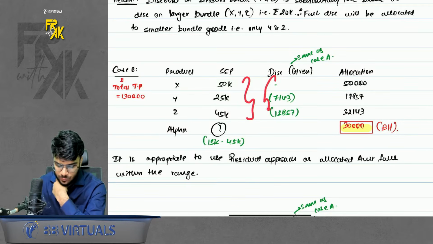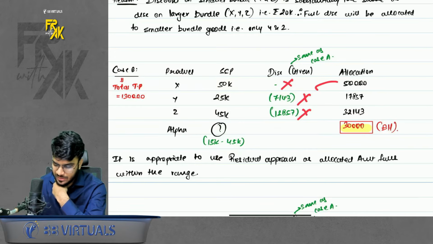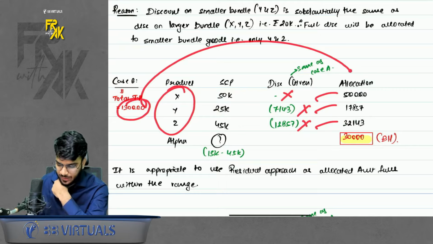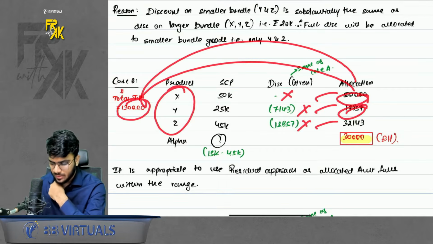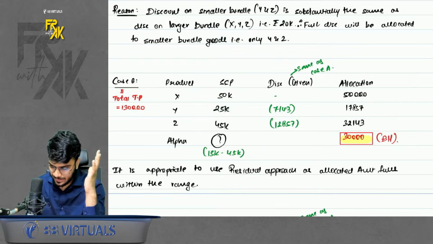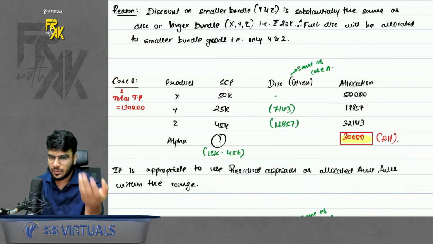Discount is available. You can use it from case number A. On X, you are not giving a discount. On Y and Z, you give a discount. After the discount value, you have the first 3 products. So you are charging 1,30,000. Deduct the after-discount value of all 3 products. You get the price of alpha. For alpha, you are charging 30,000 rupees. Is it within the range? The answer is yes. You can use the residual approach.